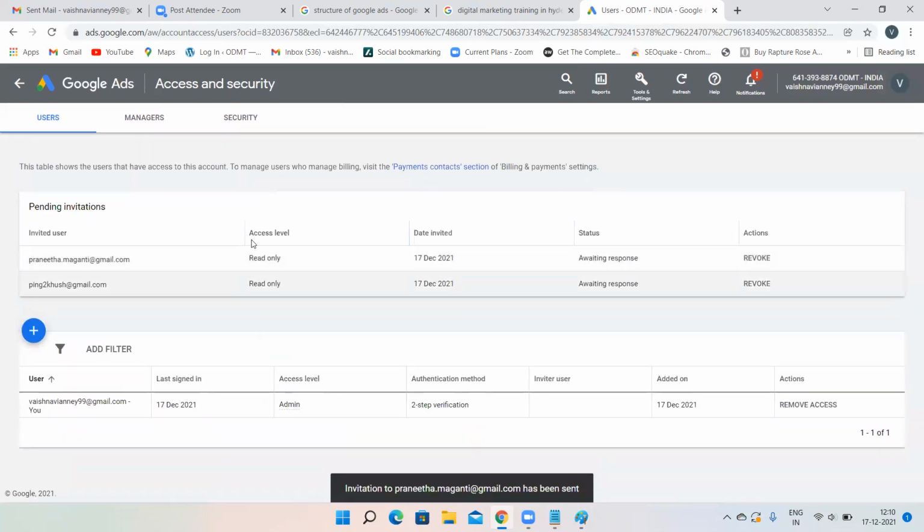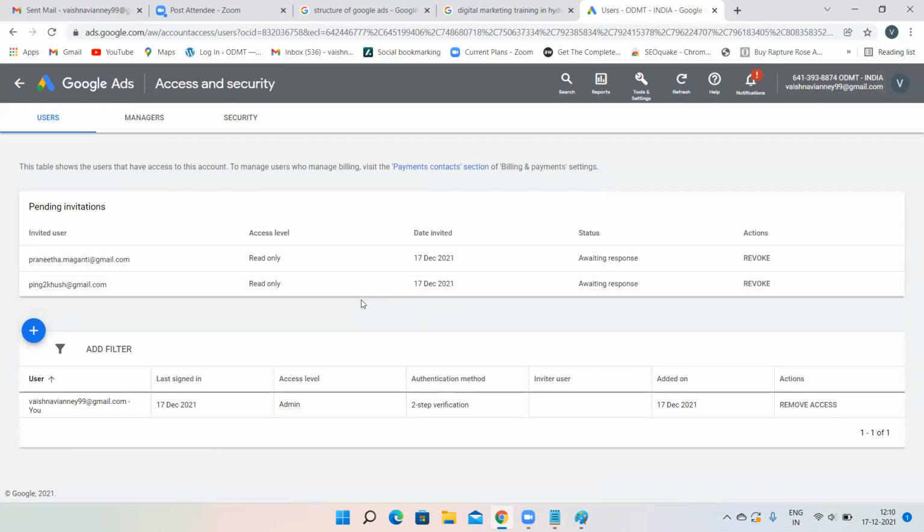Send invitation. Now you both will get the invitation. You'll be getting an email. If you accept that, then here you can see both your names under my name. That's it. This is how you have to give an invitation to any of your friends or your employees so that they can have access to your account. If you want them to run ads, you can give the admin access. If you want them to just see what you have done, then you can give the read only access. It's up to you, whatever access you want to give.